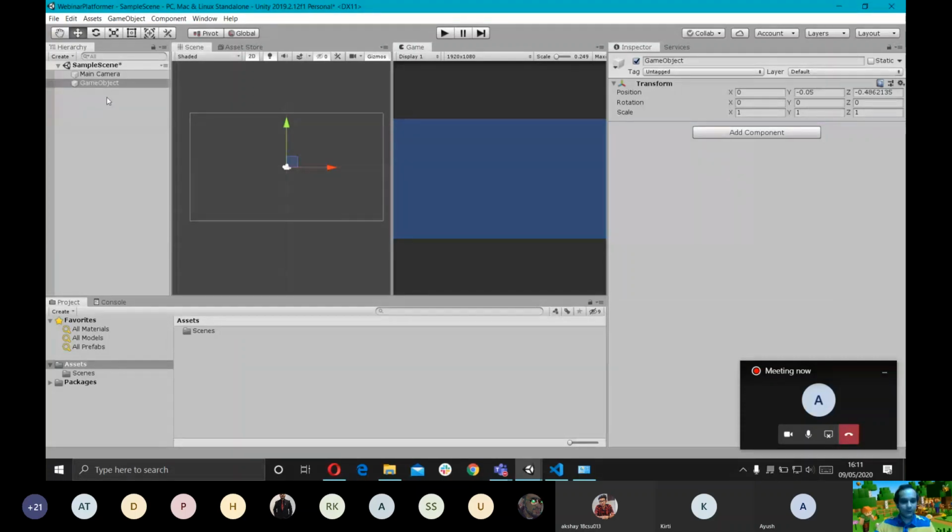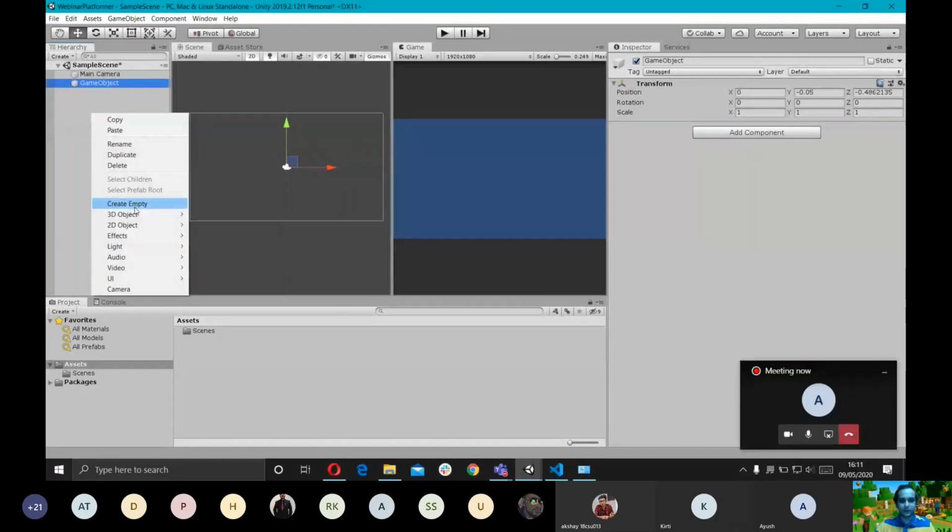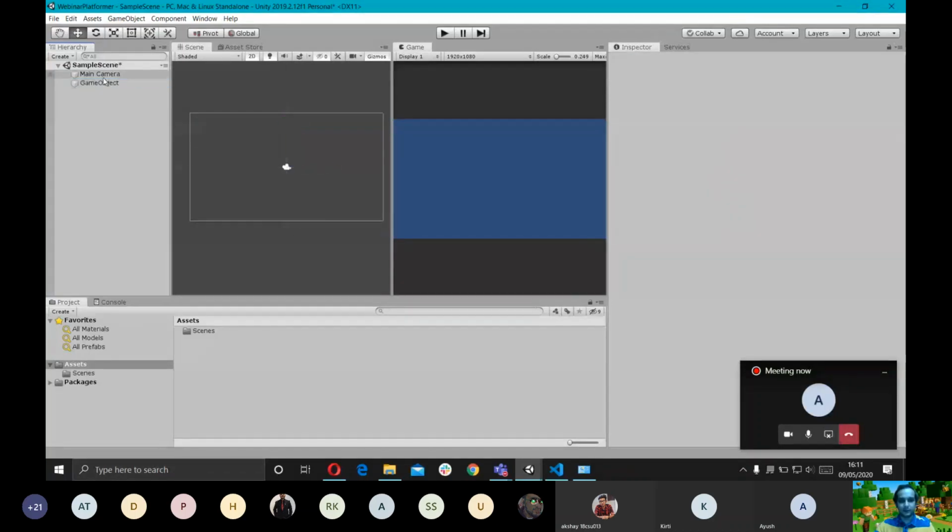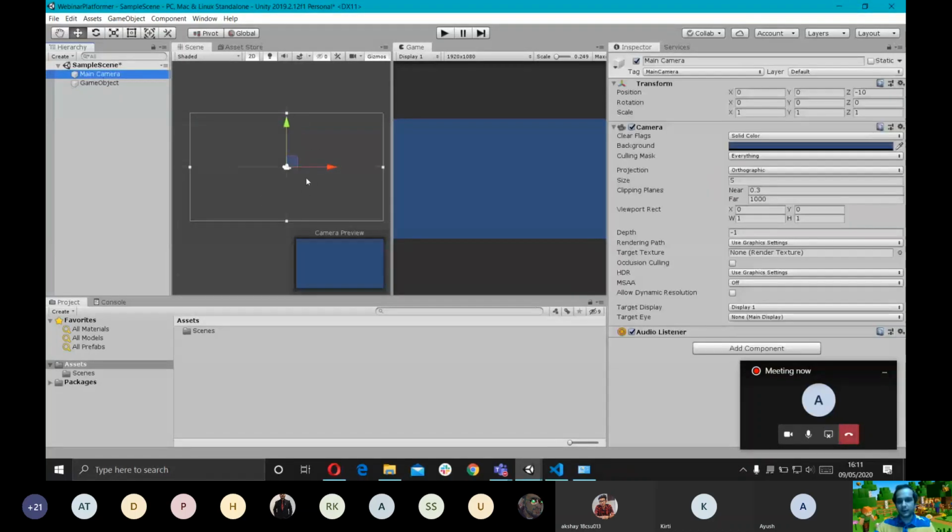So as you can see in the hierarchy, there are two objects right now. It's an empty game object that we just created by right clicking and going for create empty, and the main camera. The main camera is what actually renders your game. Whatever the main camera sees is our game view.